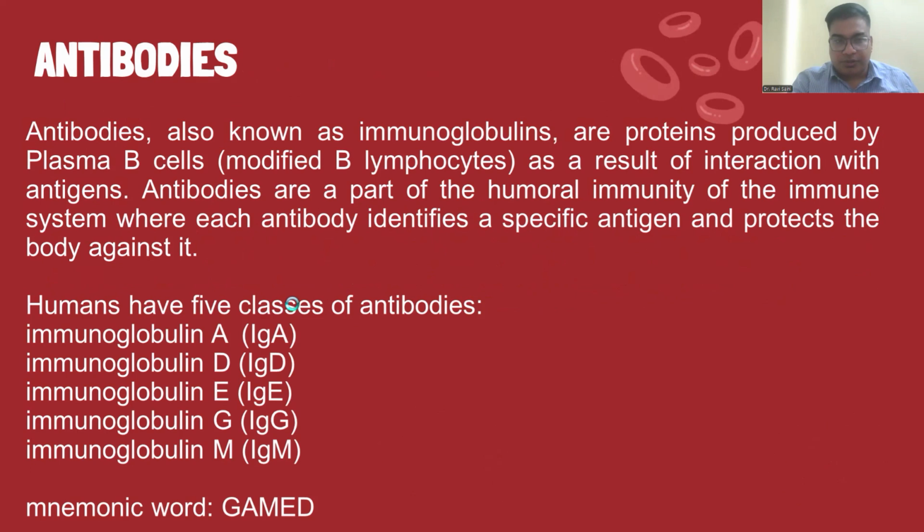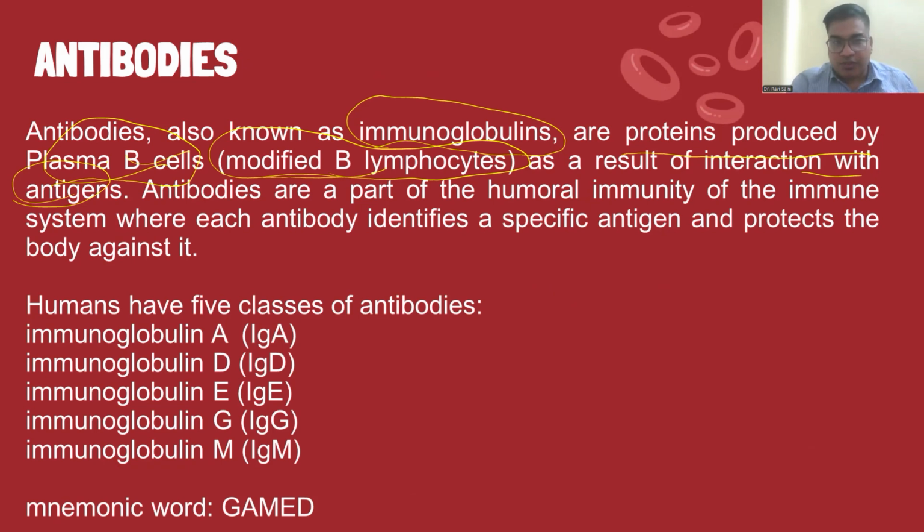Now the antibodies. Antibodies are also known as immunoglobulins. These are proteins, basically proteins, which are produced by plasma B cells. Plasma B cells are modified lymphocytes, specifically B lymphocytes, as a result of interaction with antigens.